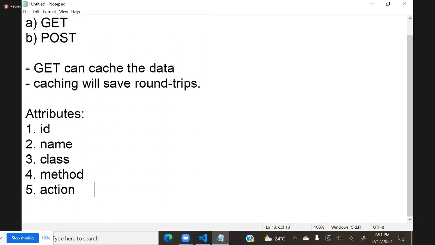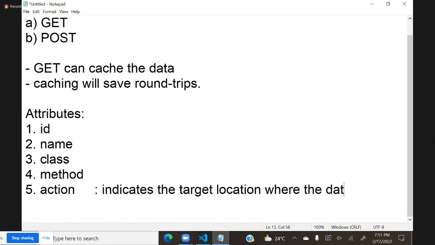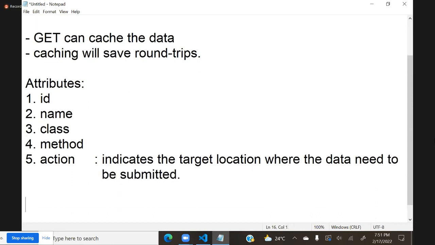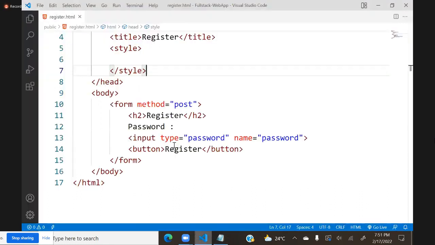Action indicates the target location where the data needs to be submitted. Where you want to submit this data, the target is defined by using action. Yesterday we said that on post one error will come. The error is nothing but it is expecting some server side page. You have to tell where to post. So I have to tell that by using action.